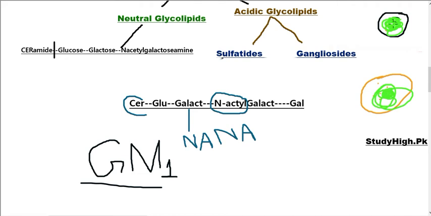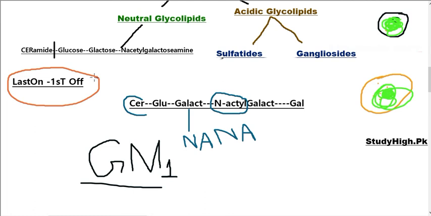So what is the rule on the basis of which lysosomes cause the degradation of these glycosphingolipids or gangliosides? This is the rule according to which lysosomes cause the breakdown of gangliosides: last on, first off.